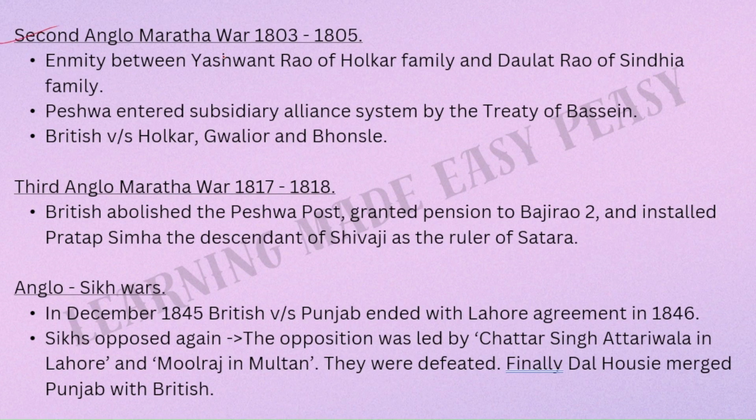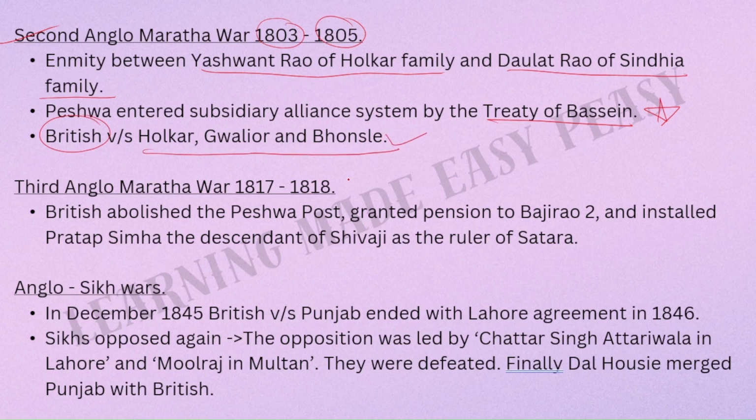The Second Anglo-Maratha War happened from 1803 to 1805. The reason was the enmity between Yashwant Rao of the Holkar family and Daulat Rao of the Scindia family. The Peshwa entered the subsidiary alliance system by the Treaty of Bassein. This is important. This second Anglo-Maratha war was fought between the British on one side and the Holkar, Gwalior and Bhosle Marathas on the other side.